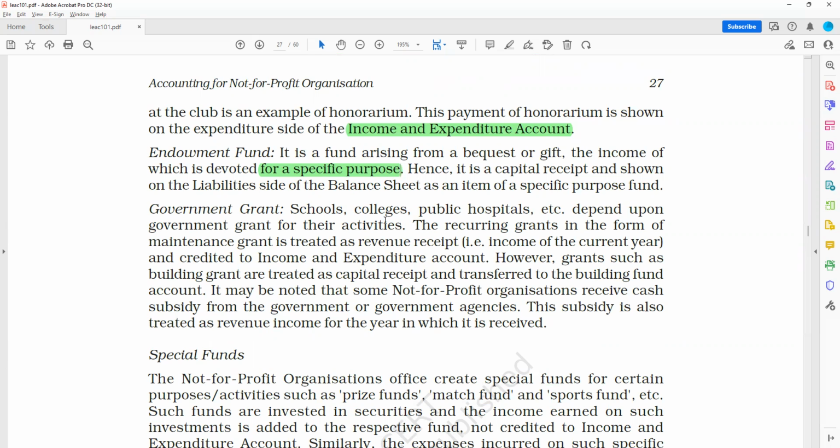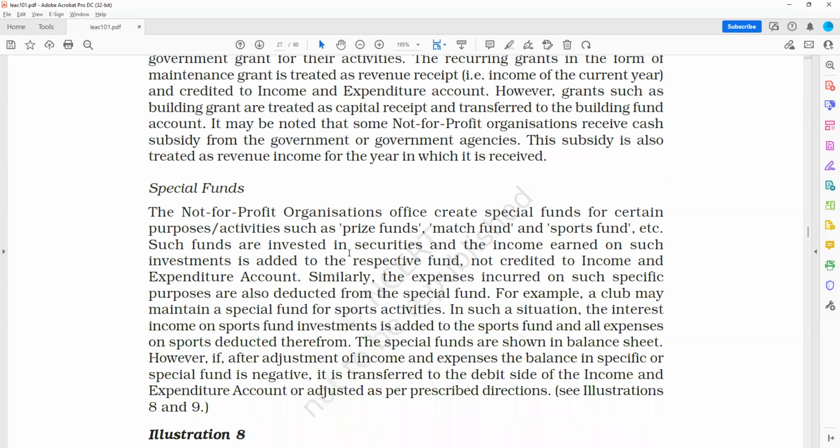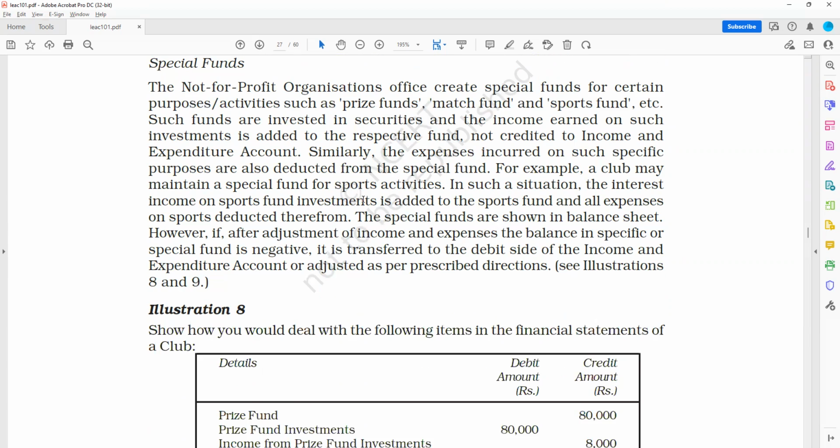All we are seeing is all these NGOs, be it public hospitals, schools, colleges, they are being given government grants. So the subsidy received is also treated as revenue income for the year in which it is received. Then comes the special funds. Not-for-profit organizations create special funds for certain activities, such as prize funds, match funds, sports funds, etc. So these are special funds.